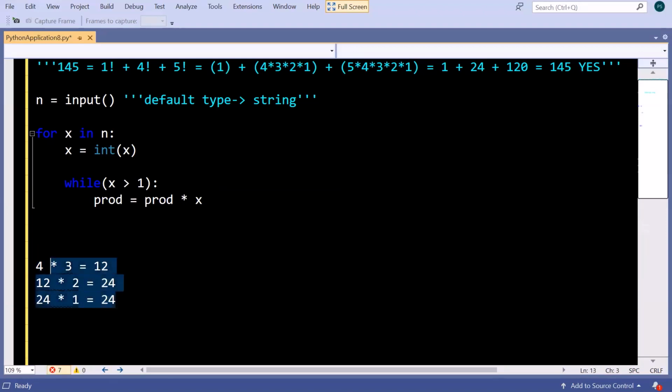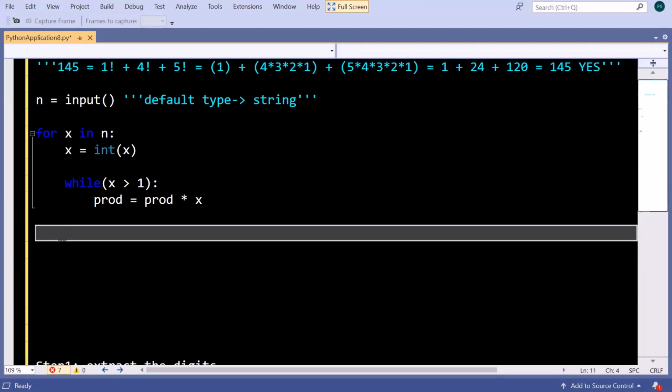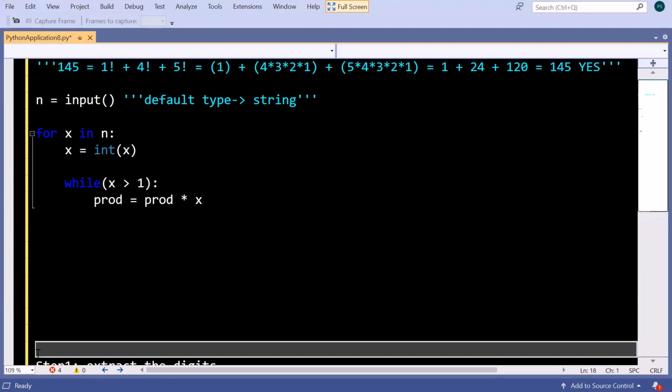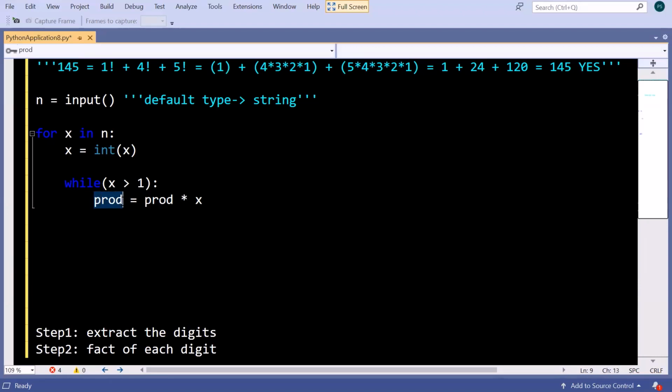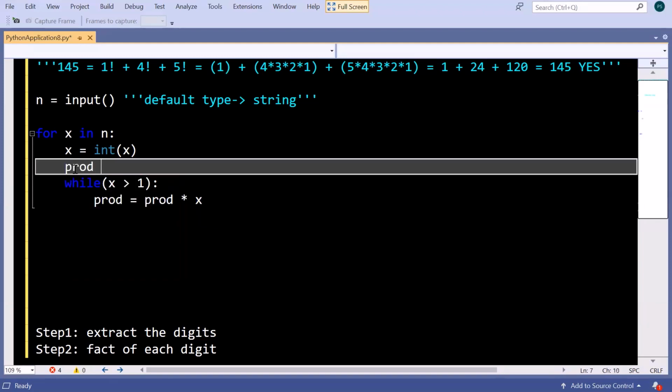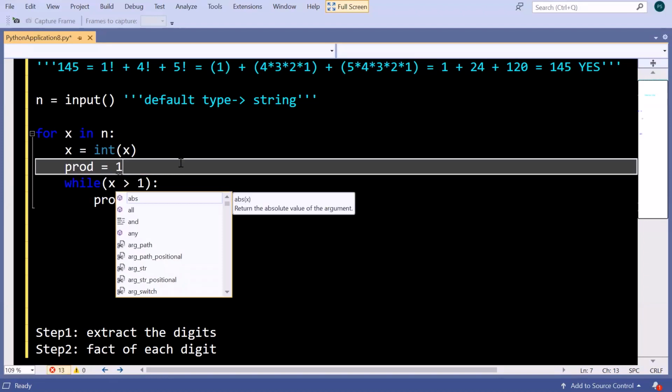Okay, fine. So what we learned from here, let's take the steps upside. If they would be visible, it would be more clear. That's why I have taken a variable named prod, which will save all the products we get, and next time that product will be multiplied with the new number we get, like 3, 2, 1. Here I will initially take prod equal to 1.